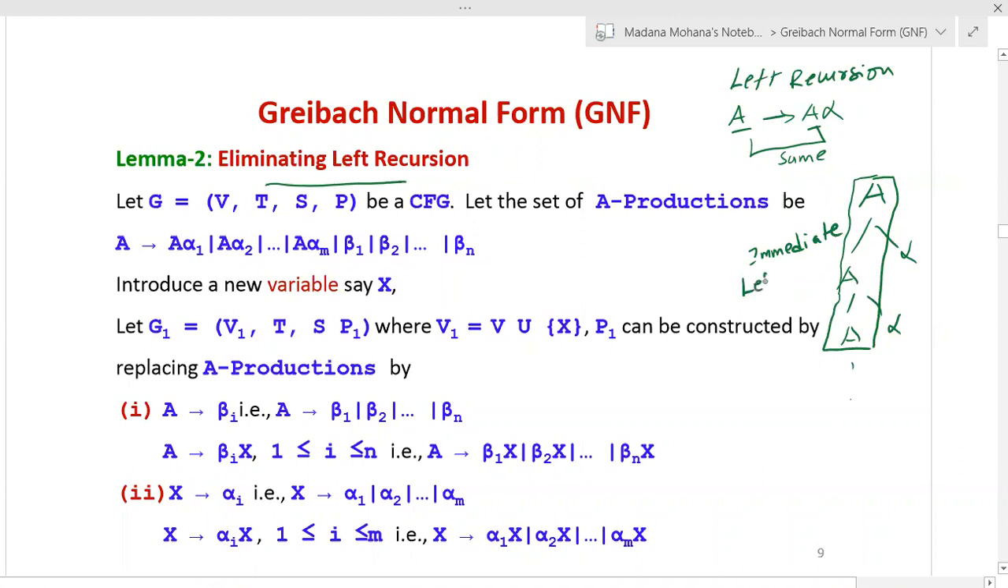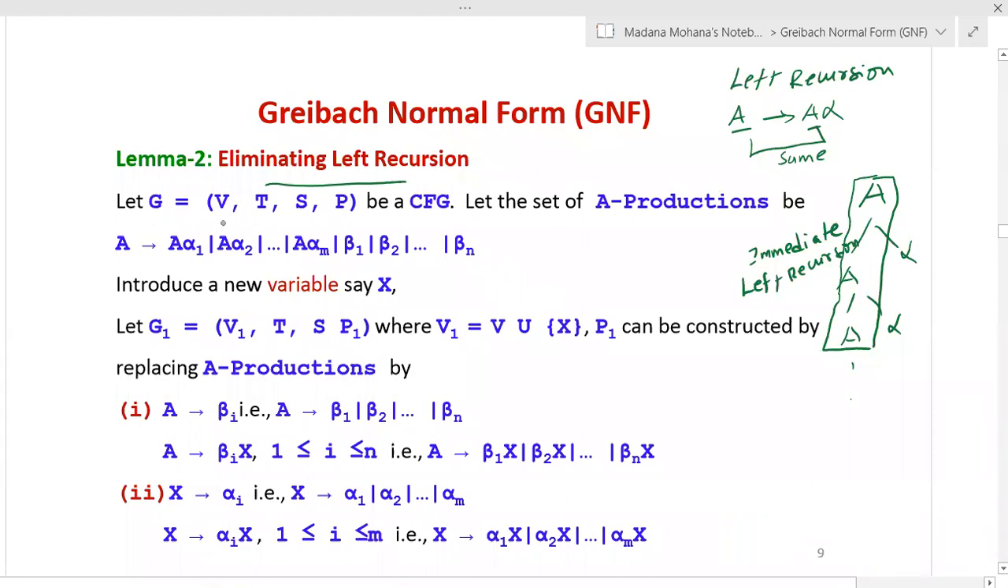Immediate left recursion. If any grammar is in this form, that is the left recursive form, we can eliminate that left recursion in the process of reducing a context-free grammar into Greibach normal form. For that, we'll use lemma 2. So now, let us see lemma 2.